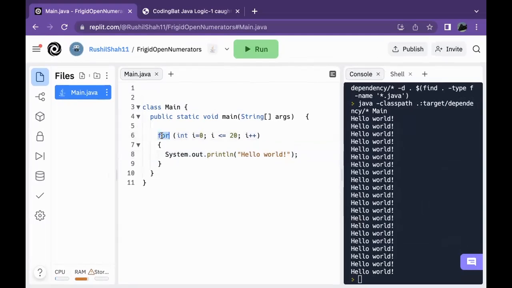So the first thing we have is to declare what type of loop we have. In Java, all the words highlighted in blue are called reserved words, which means you can't use them as variable names, because they have a key function. In this case, we're initializing a for loop. So we're doing an item 20 times. We're doing it for so many times. That's basically why we call it a for loop. So this first thing over here is establishing a counter. So you want your counter to start at 0 and go up to 20.